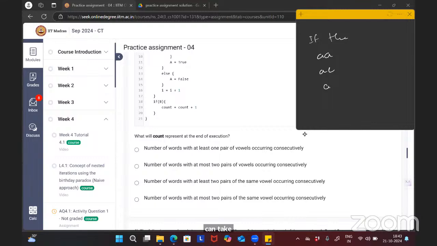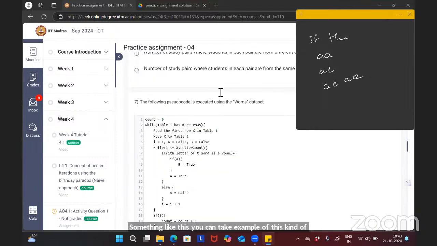Something like this. You can take an example of this kind of word and work on the code. Okay, initially count equal to 0. While table 1 has more rows, read the first row x in table 1. Move x to table 2. Okay. I equal to 1, a equal to false, and b equal to false. Initially I equal to 1, that is for iterating over the letters of the word, and a is false and b is false initially.